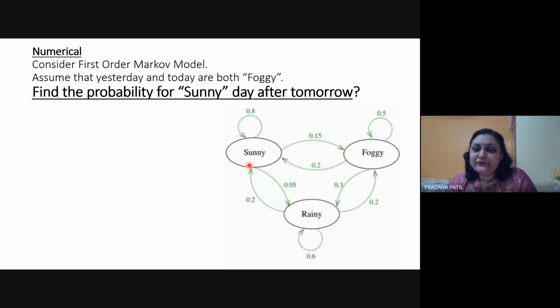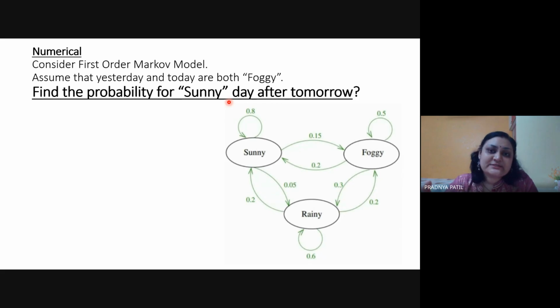We have sunny day, foggy day, and rainy day. There are transition probabilities mentioned on the arrows for each transition. What we need to calculate is the probability of a sunny day the day after tomorrow. Given: yesterday and today were foggy days. Tomorrow, I do not know. But for the day after tomorrow, I need the value of sunny.